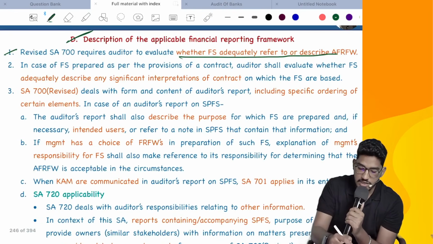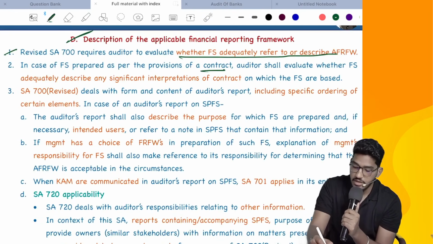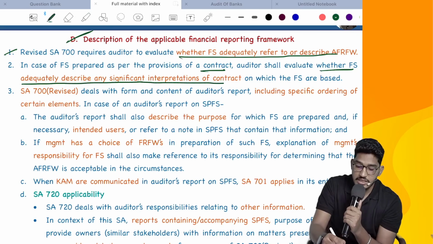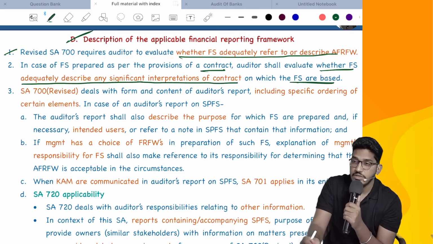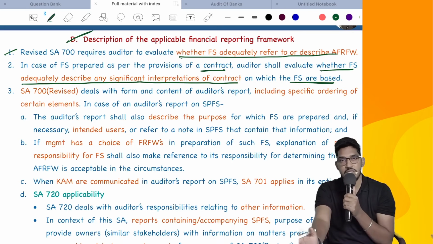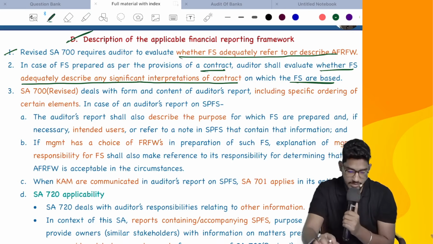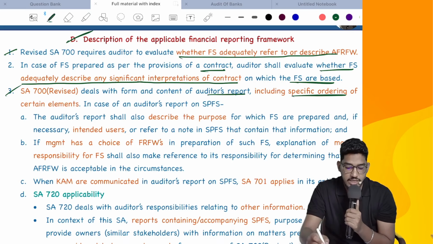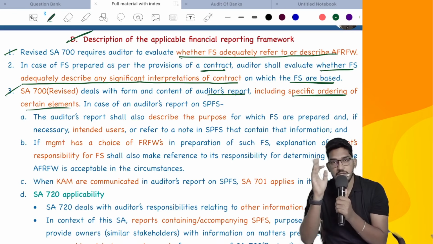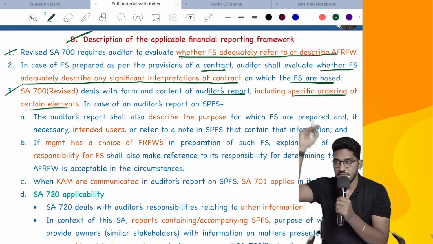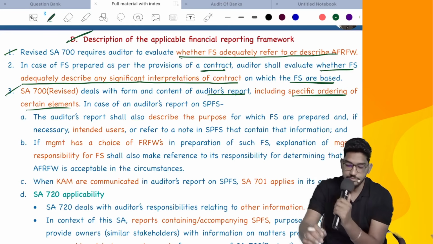In the case of financial statements prepared as per the provisions of a contract, the auditor shall evaluate whether financial statements adequately disclose any significant interpretations of the contract on which the financial statements are based. I have already told you what a significant interpretation is. So management clearly should explain in their notes to accounts all the significant interpretations and all the applicable financial reporting frameworks. SA700 deals with the form and content of the auditor's report, including specific ordering of certain elements, how to prepare the audit report and all. When it comes to this matter, we follow SA700 strictly. Title, addressee, all that we will follow.